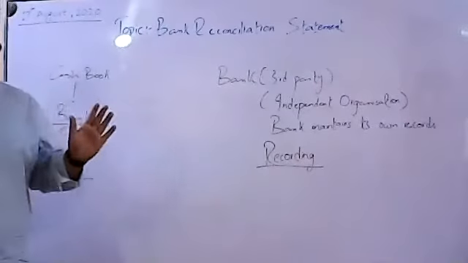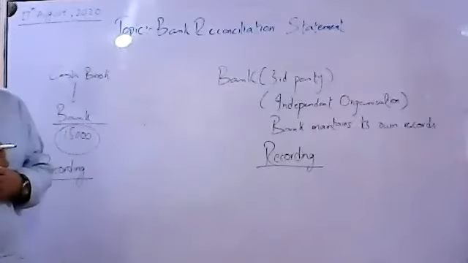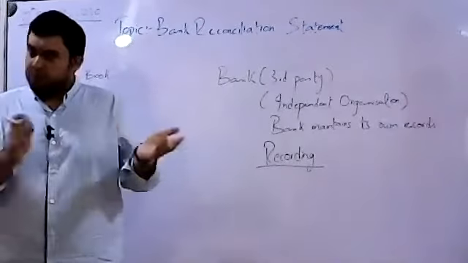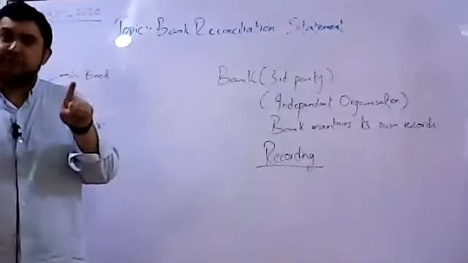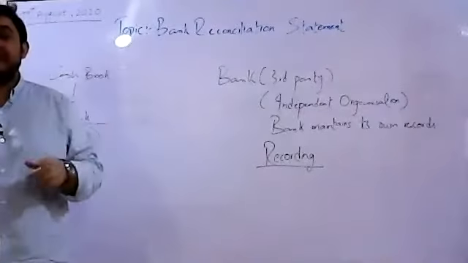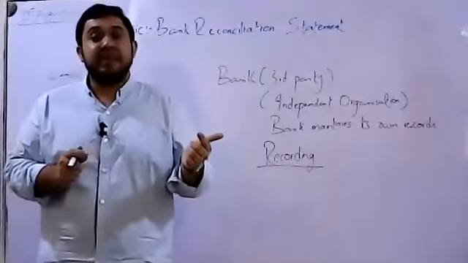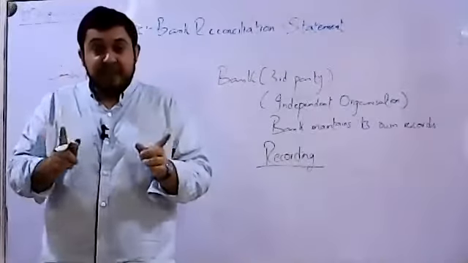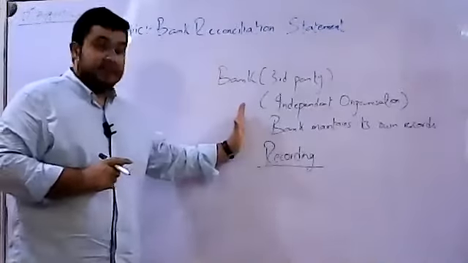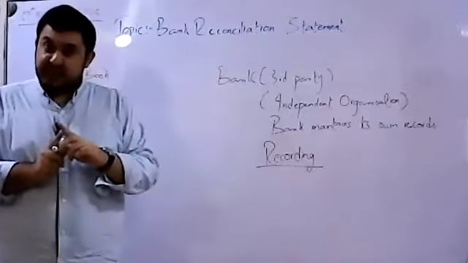Now, it's very logical, very simple, that if we are performing recordings on both sides, then obviously the records must tally with each other. The records being tallied with each other means that the figures in both the cash book and the bank must be the same.